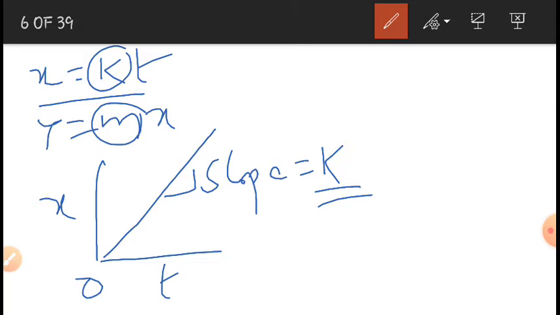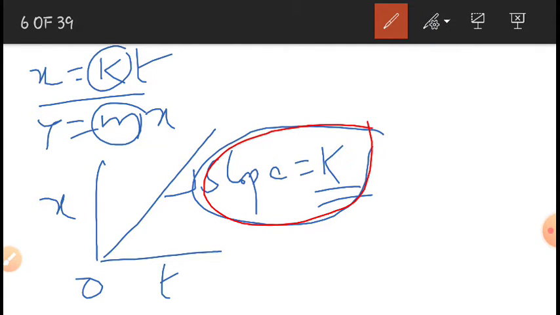So from this graph also we can calculate the rate constant of the zero order reaction. By plotting a graph between x versus t, the slope of the straight line is the rate constant of the zero order reaction. So this is about the rate constant of zero order reaction and the graph from which we can calculate it.